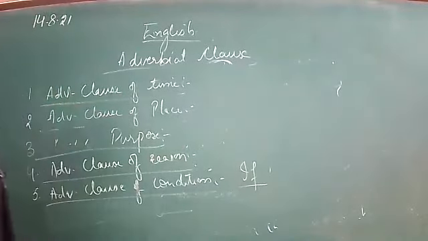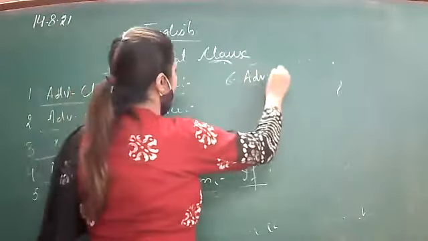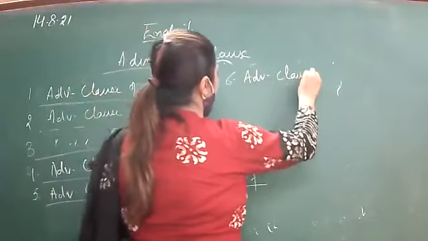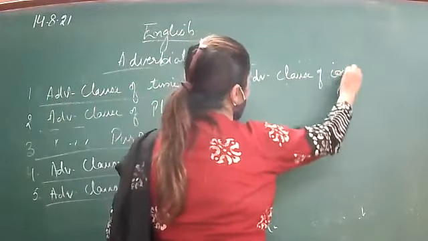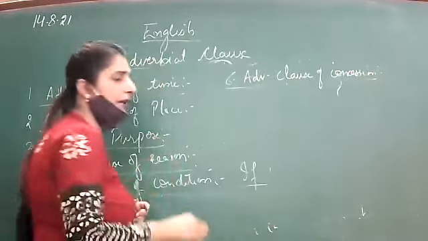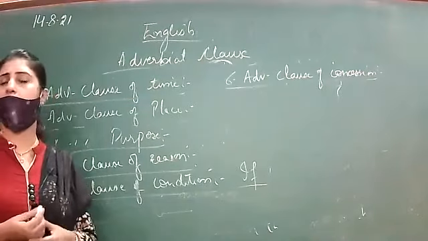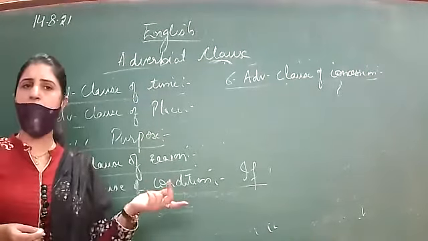Okay. Next, afterwards, we have the adverbial clause of concession. Concession means although this is not there, still he is doing this. For example, although he is poor, still he is giving a lot of money for charity. This is concession.